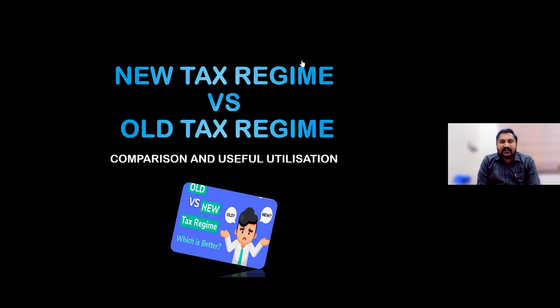And there is an increase in the rebate under 87A also, which was 12,500, eligible for both new and old till the last assessment year 23-24. But from assessment year 24-25, instead of 12,500, the rebate has been increased to 25,000 rupees for those who opt for the new tax regime. So in order to increase the acceptability of the new tax regime, a lot of tax reliefs are being given to those who go for it.